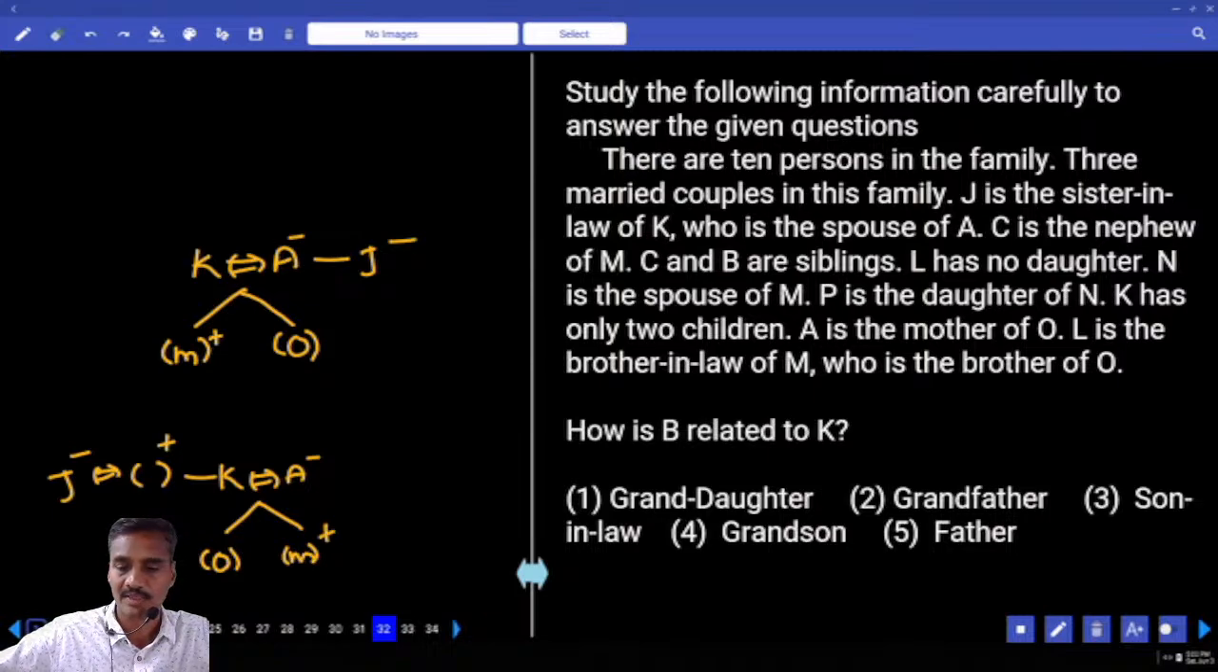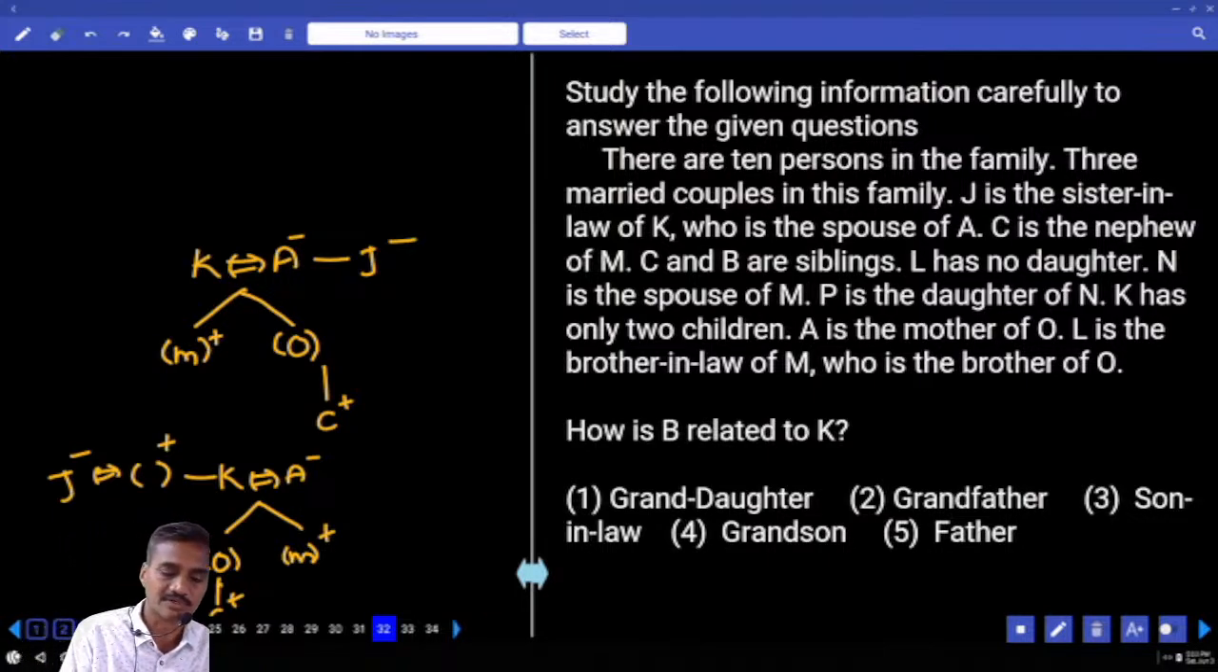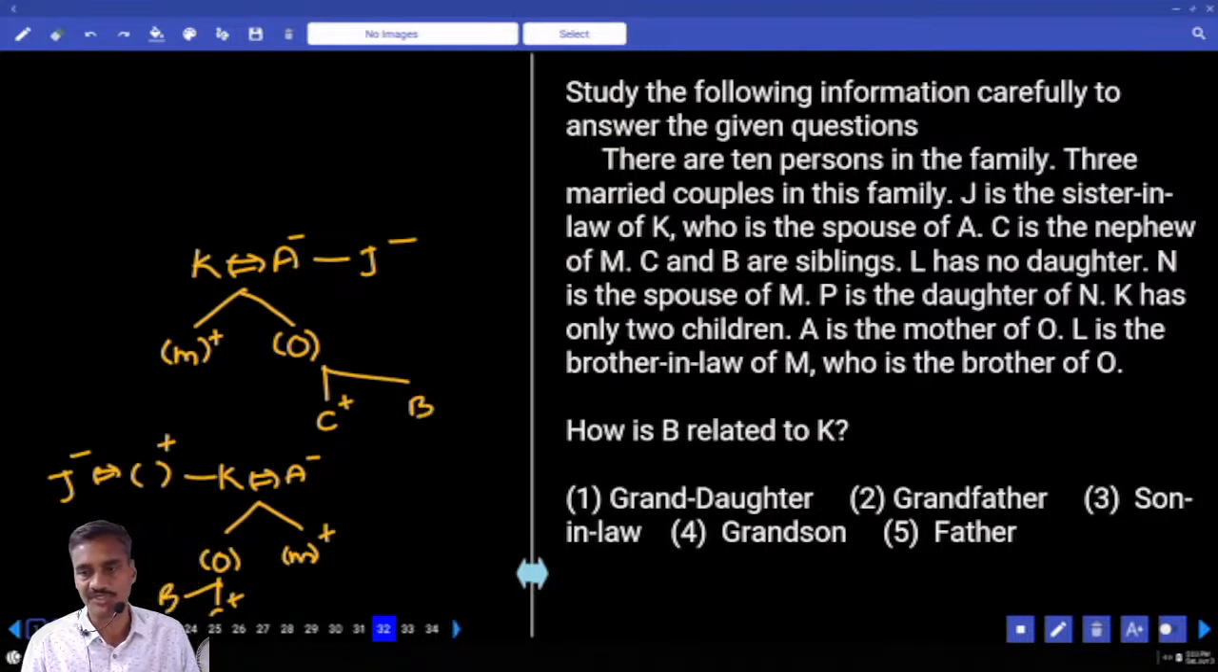Now as of now, J is the sister-in-law of K. K is the spouse of A. C is the nephew of M. Now C will be here. C is the son of O. C is the nephew of M. C and B are siblings. Here also C and B are siblings. C is the nephew of M. L has no daughter, isn't it? L is having no daughter.